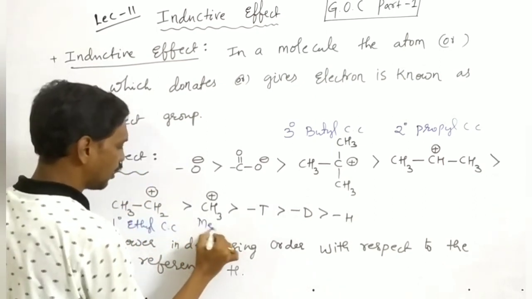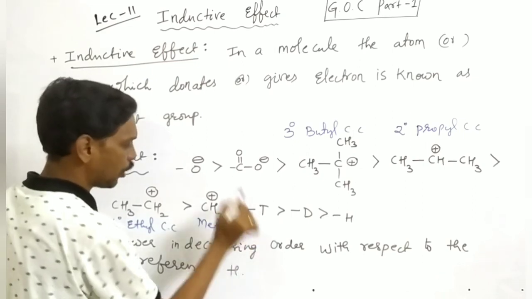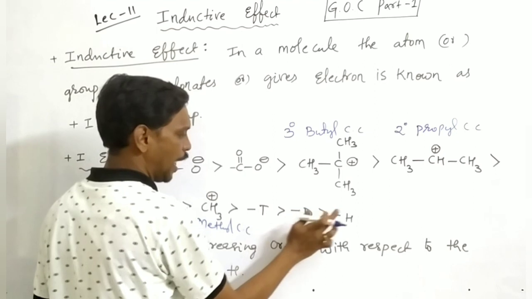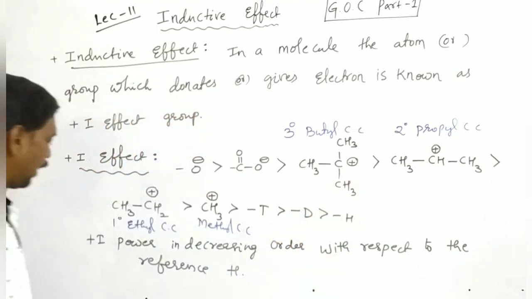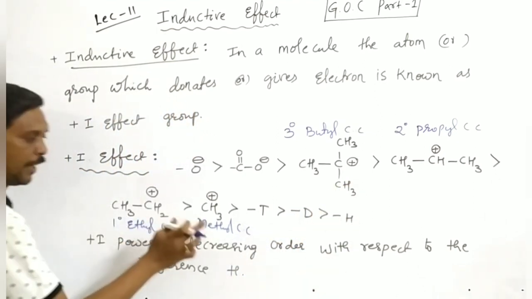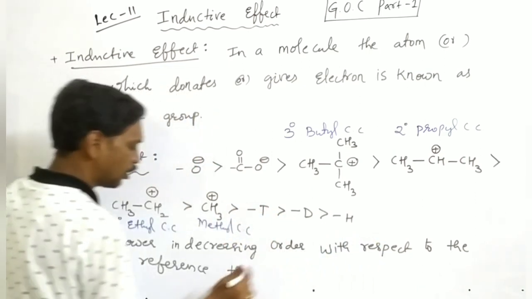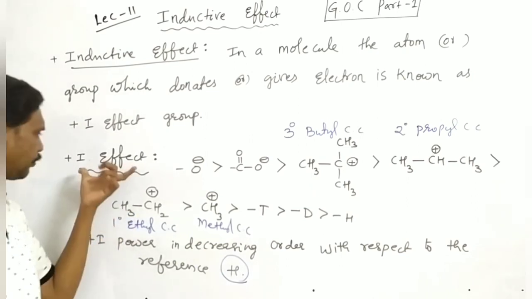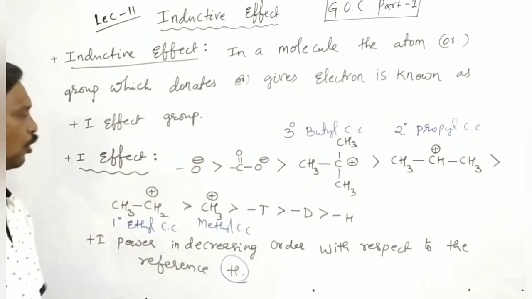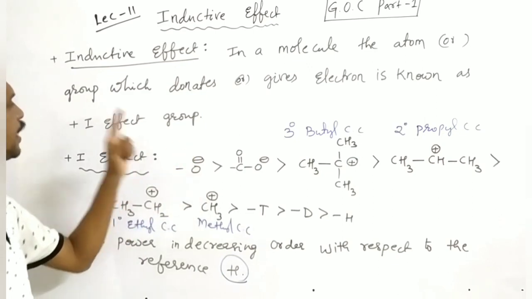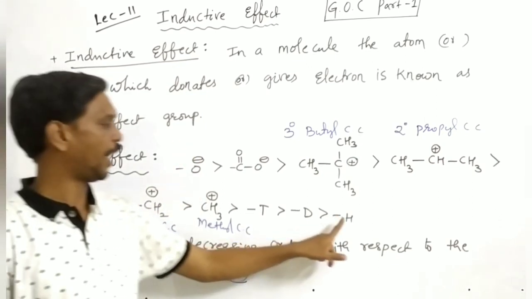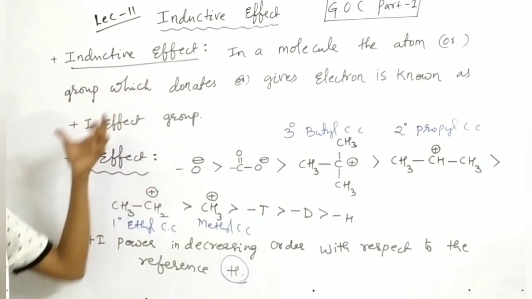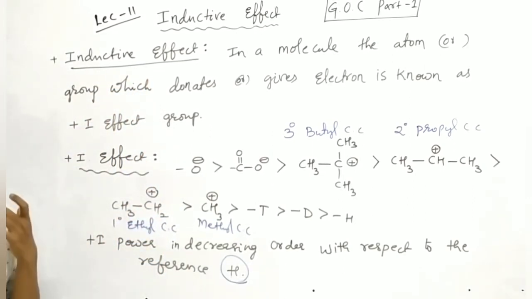And this one is methyl carbocation, and here tritium T, deuterium D, and finally H. Here the positive I power is in decreasing order with respect to the reference of hydrogen. So in this positive I effect group series, O minus has the most power and hydrogen has the least power. Okay, so this is about positive inductive effect groups.